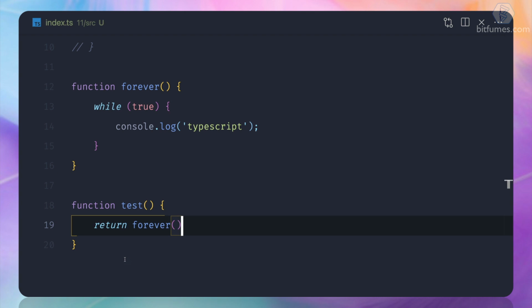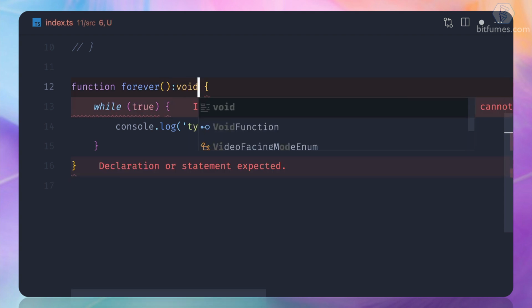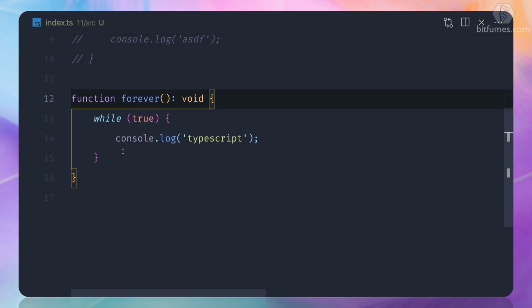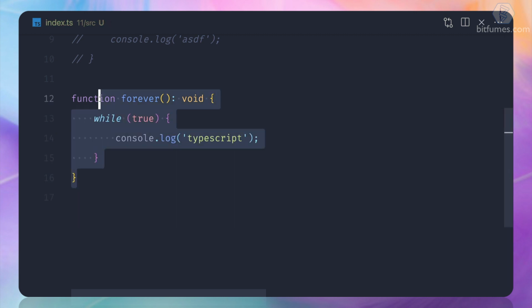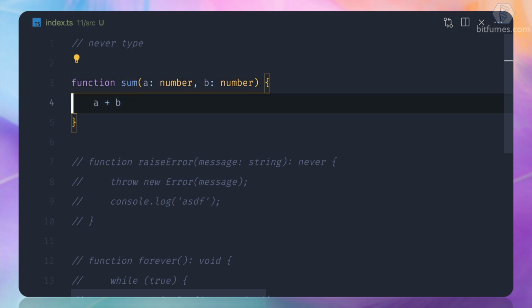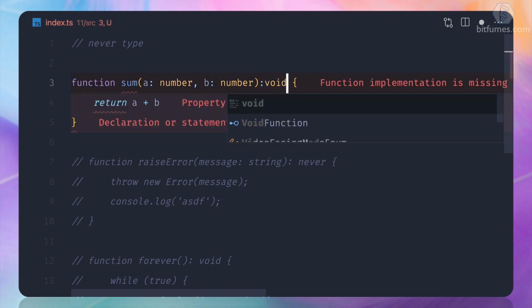So I have one question. What if I say that this function is actually returning nothing, so it should be void, and TypeScript is not complaining about this? Now, let's comment this one and uncomment the first one. What if I return a plus b, and then I say it's a void?